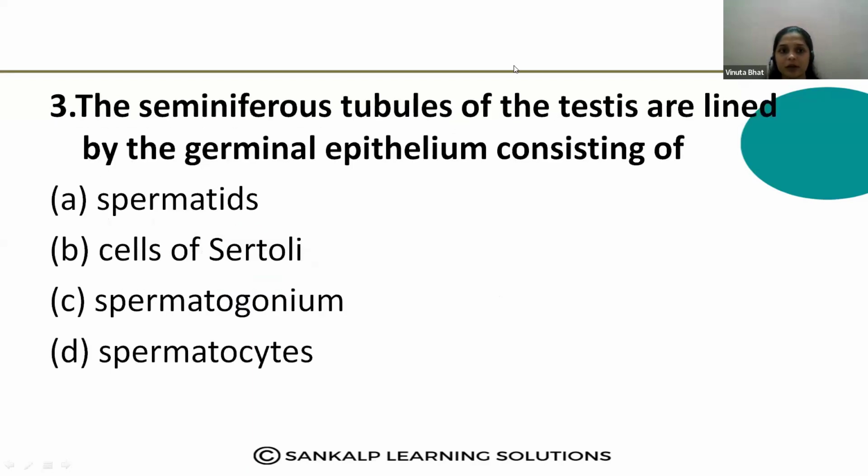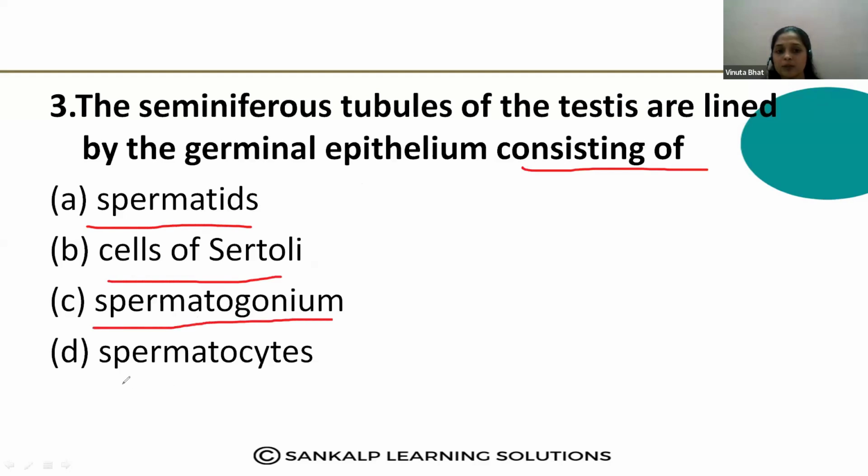Then third question. The seminiferous tubules of the testis are lined by a germinal epithelium consisting of which type of cells? Spermatids, cells of Sertoli, spermatogonium, spermatocytes. Inside the seminiferous tubules, they are lined by a germinal epithelium consisting of which type of cells? Spermatids. So these are not present at the lining of the seminiferous tubule. So option 1 is the wrong answer.